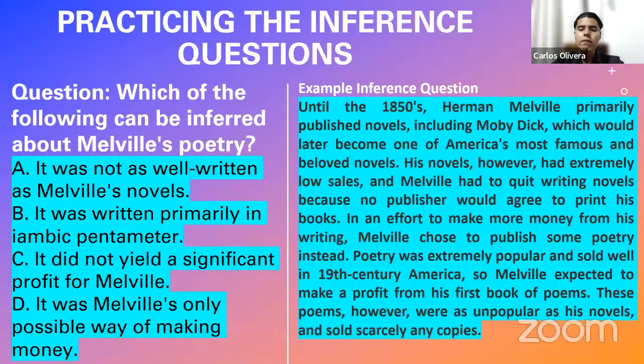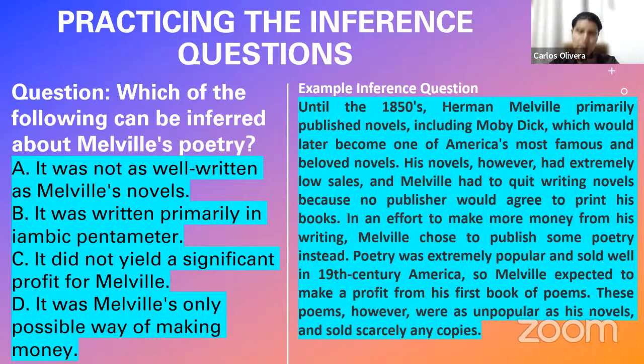Until the 1850s, Herman Melville primarily published novels, including Moby Dick, which would later become one of America's most famous and beloved novels. His novels, however, had extremely low sales, and Melville had to quit writing novels because no publisher would agree to print his book. In an effort to make more money from his writing, Melville chose to publish some poetry instead. Poetry was extremely popular and sold well in 19th century America. So Melville expected to make a profit from his first book of poems.